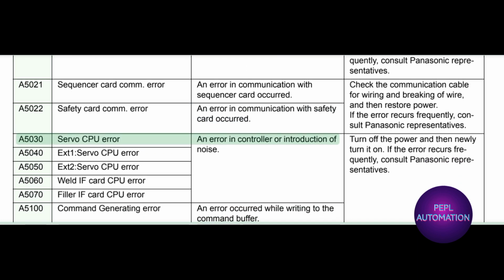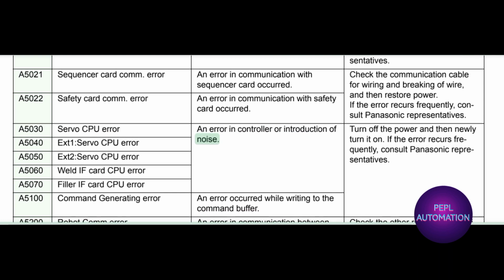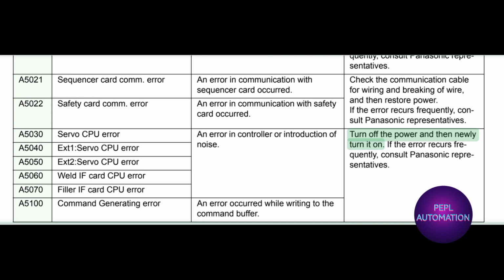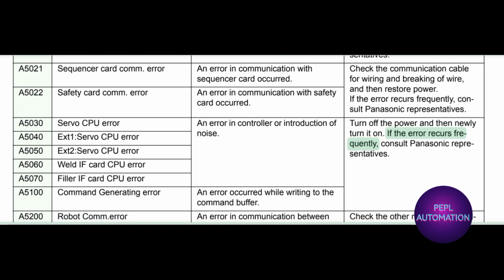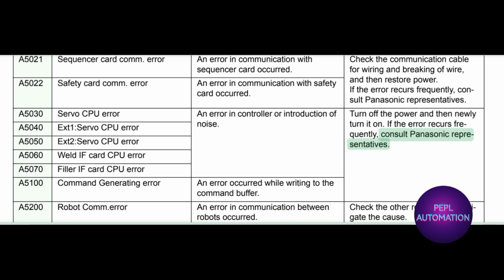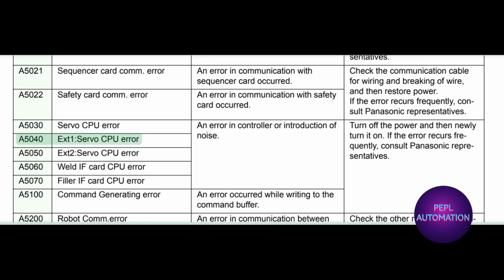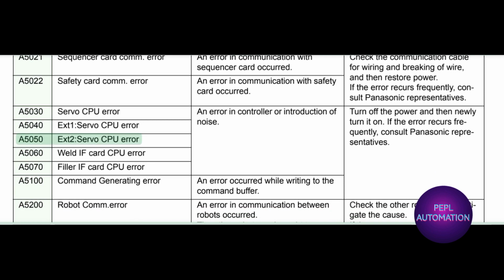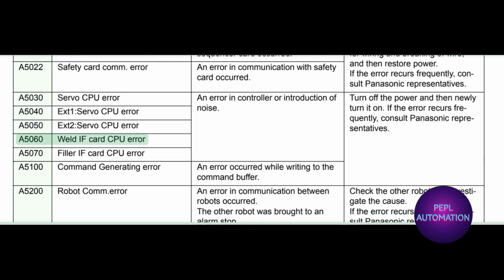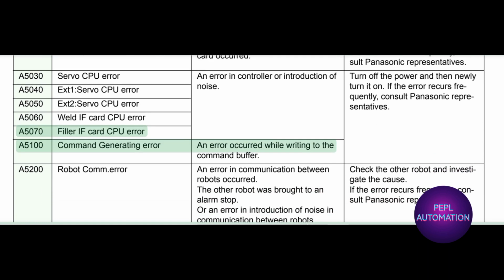A5030 servo CPU error. An error in controller or introduction of noise. Turn off the power and then newly turn it on. If the error occurs frequently, consult Panasonic representatives. A5040 X1 servo CPU error. A5050 X2 servo CPU error. A5060 weld IF card CPU error. A5070 filler IF card CPU error.